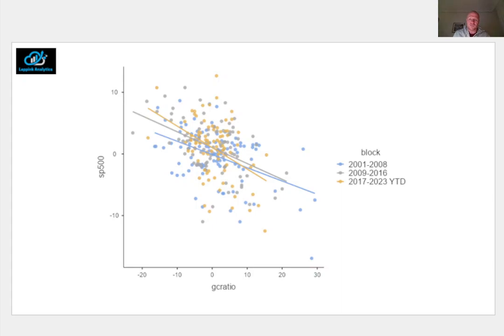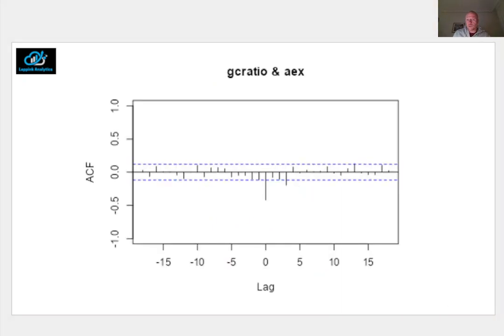Also, not surprisingly, the cross-correlation function for the gold to copper ratio and the AEX is similar to what we just saw for the gold to copper ratio versus the S&P 500, with the lag 0 correlation this time being about minus 0.42.